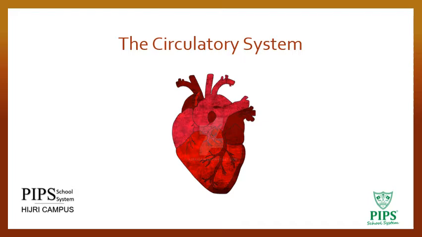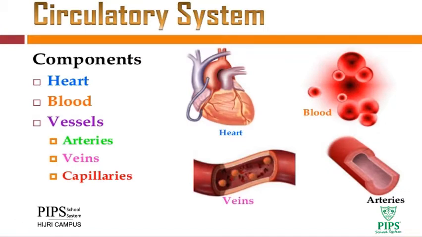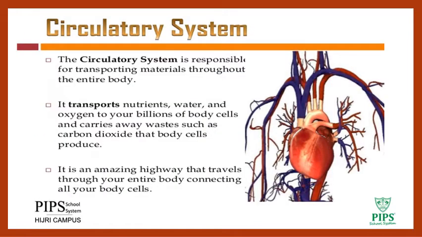Okay, so today we are going to learn about the circulatory system. So students, first of all you need to understand the components of the circulatory system. It includes the heart, blood and the blood vessels. In our body we have three types of blood vessels including arteries, veins and capillaries, as shown in the figure as well. The circulatory system is the system which is responsible for transporting material throughout the entire body.